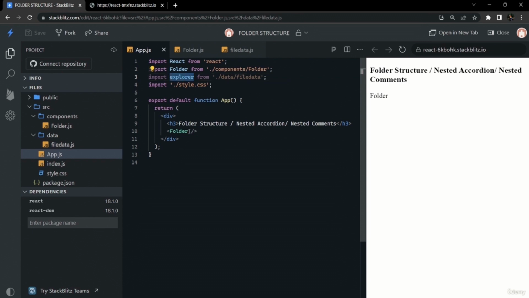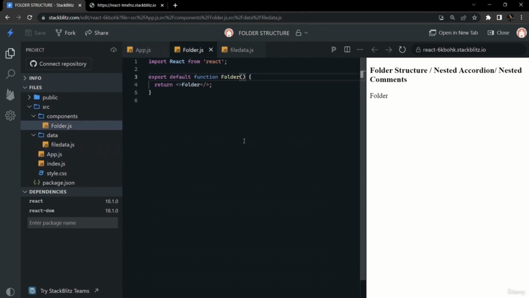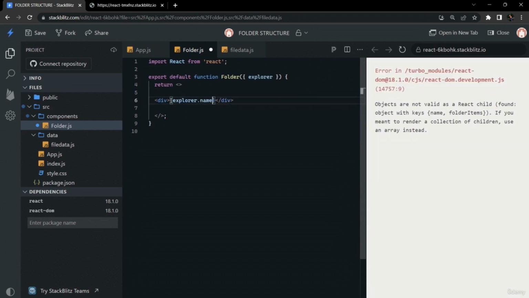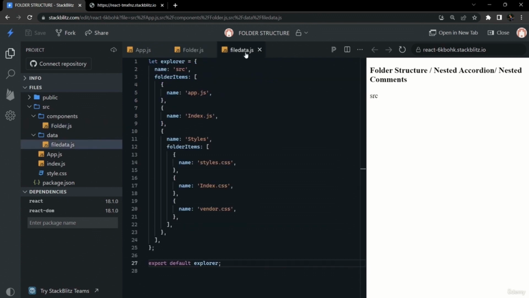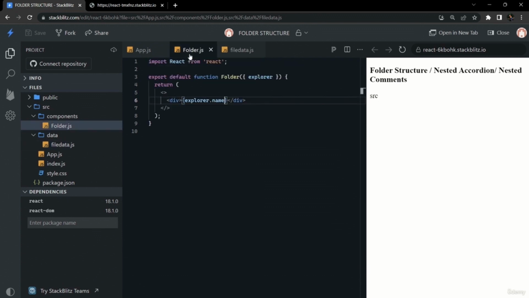After importing data, we should include it as an attribute to our folder component, so we can get it as a prop inside of our folder component. Now we will go to our folder.js, and here we will access that explorer props using destructuring. Now we will access explorer.name here in curly braces to see if we are able to access our data. So now as we can see, we are accessing the src name from explorer. So we are able to access our explorer data successfully in our folder.js.